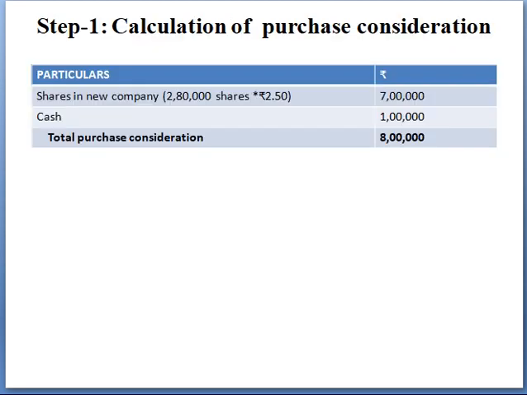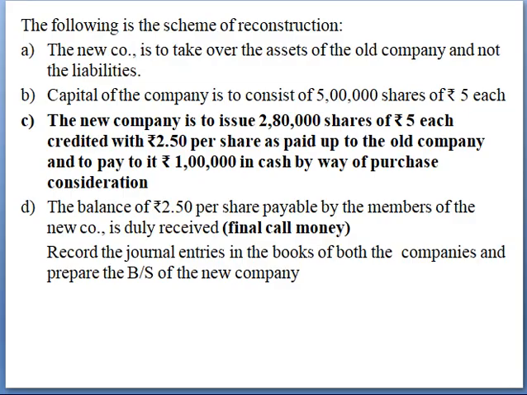Now calculate the purchase amount. The shares in the new company are 2,80,000 shares at rupees 2.5, which is 7 lakhs, and cash rupees 1 lakh, totally which is 8 lakhs rupees. Alright, and the fourth point is the balance of rupees 2.5 per share payable by the members of the new company duly received.